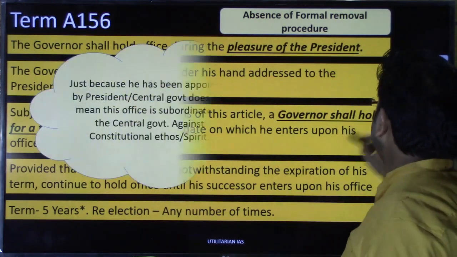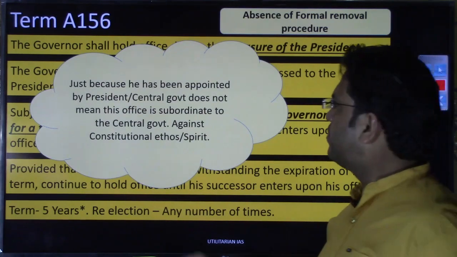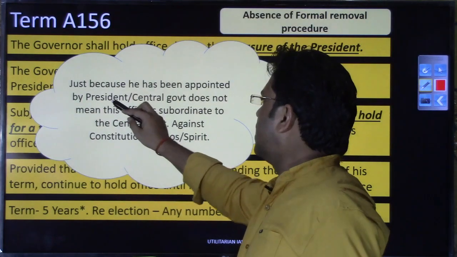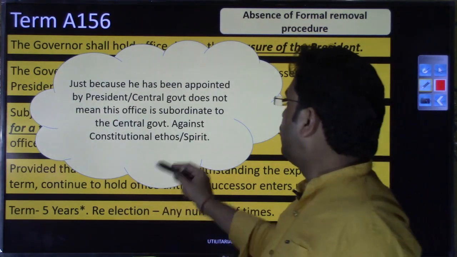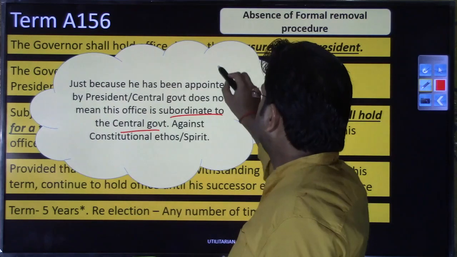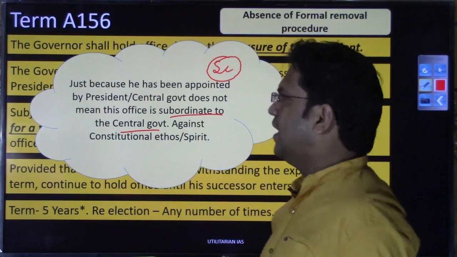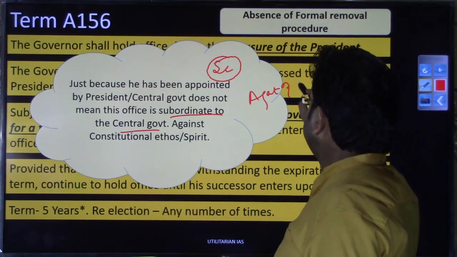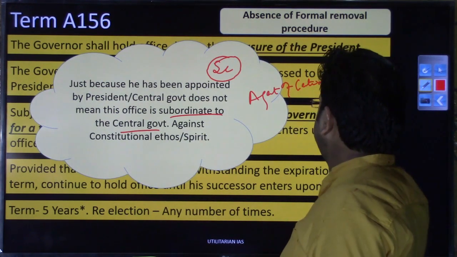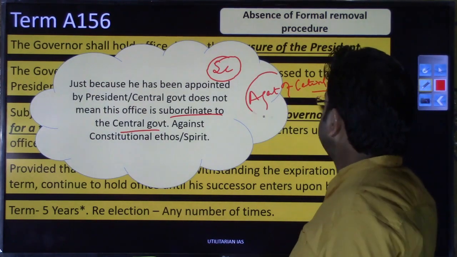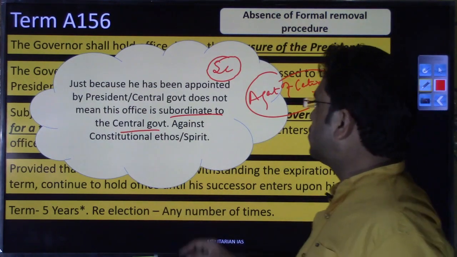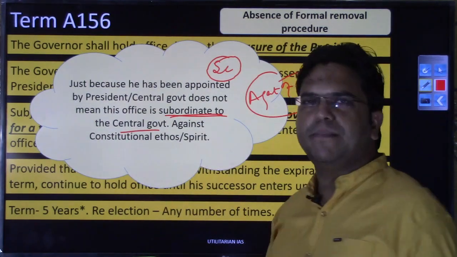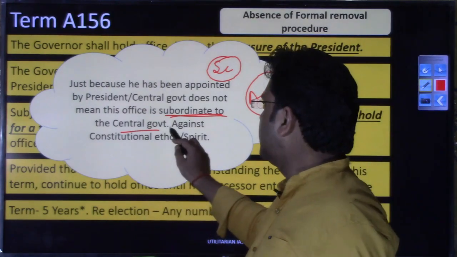Let us see one another feature, right? Just because the center is appointing, or the President is appointing, it does not mean that this office, a governor's office, by any means is subordinate to the central government. No, that has been interpreted by the Supreme Court; we'll see the role of the governor. So as part of the role, he is called the agent of the central government in the state, right? Although he is called the agent of the central government in the state, this office of the governor in no way is a subordinate office, or this is not an employment under the central government, right?